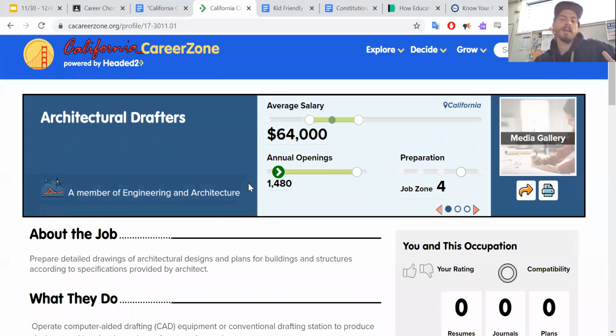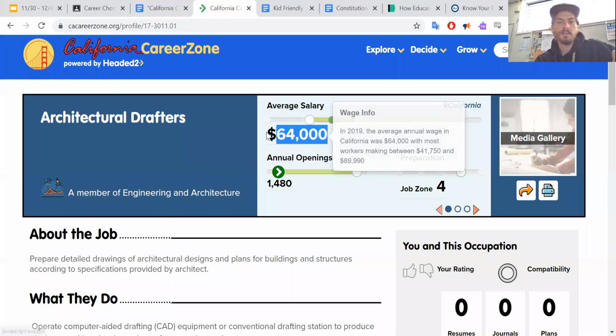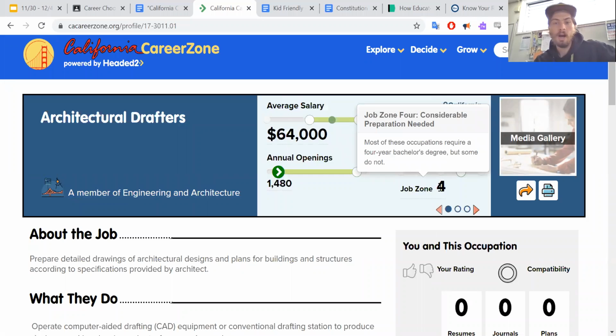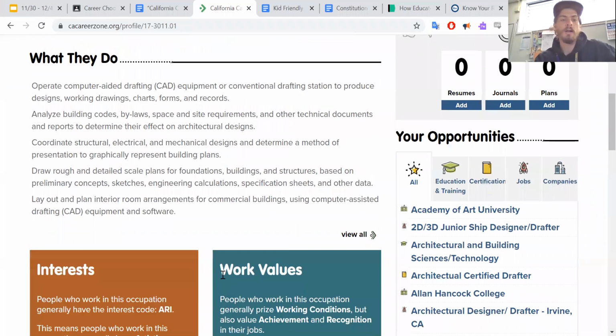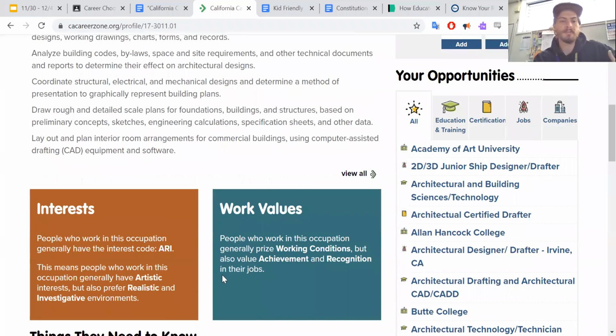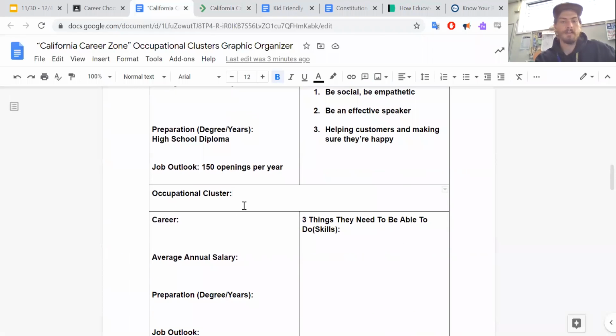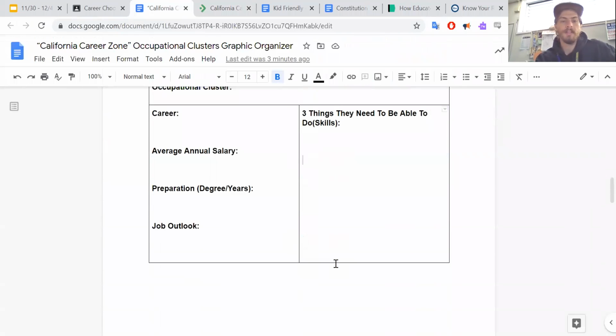Then I would do the same thing. I have the industry sector, engineering and architecture. I have the average salary. I have the average amount of openings per year. I have the job stuff required. So this says that I need a college bachelor's degree, most likely. So you can tell what this job is supposed to be. And then I would go into my organizer and I'd fill in all the same information for that job.